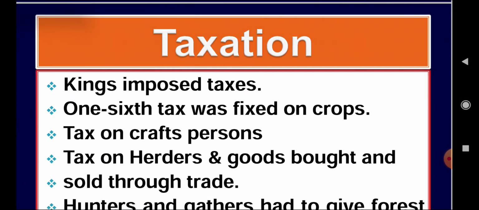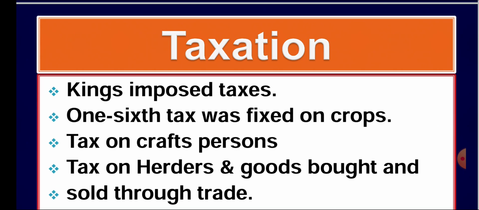At that time there were four major varnas, as we discussed in the previous slide. These varnas were Brahmin, Kshatriya, Vaishya and Sudras. We will discuss them in the next slide. Taxation system: here it refers to how, to establish and administer the kingdom, kings collected taxes from the people.